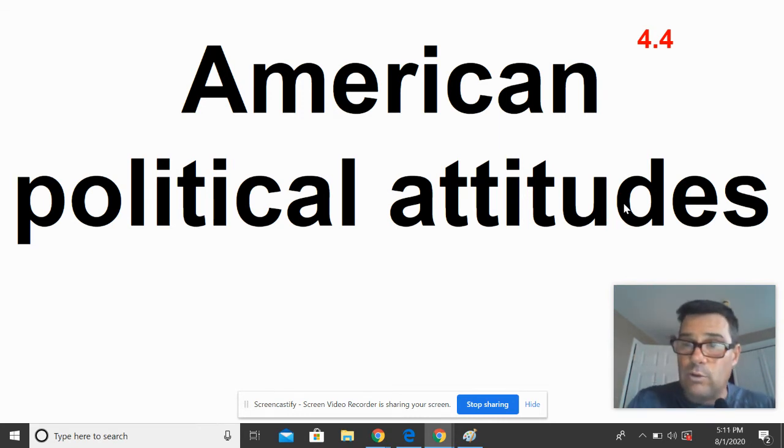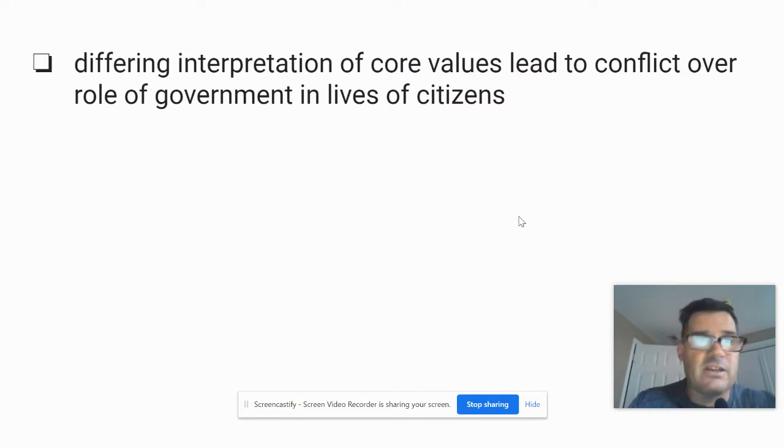This is the overview card, and then we'll go to a more specific one. All right, so what do we mean by these American attitudes? These are differing interpretations of core values. So the two ideologies have differing interpretations of core values that lead to conflict over the role of government in the lives of citizens. So understand that differing interpretation of these core values, there's 5 of them that we're going to look at, lead to a conflict over the role of government in the lives of citizens.